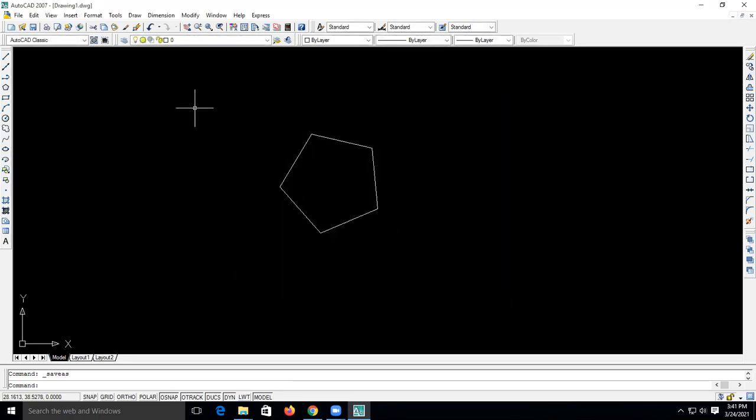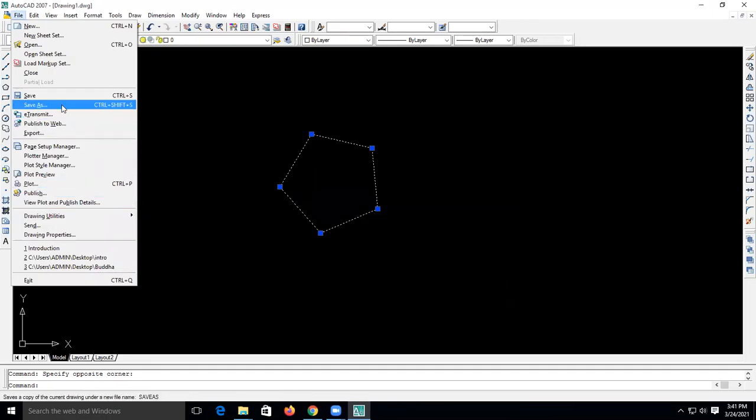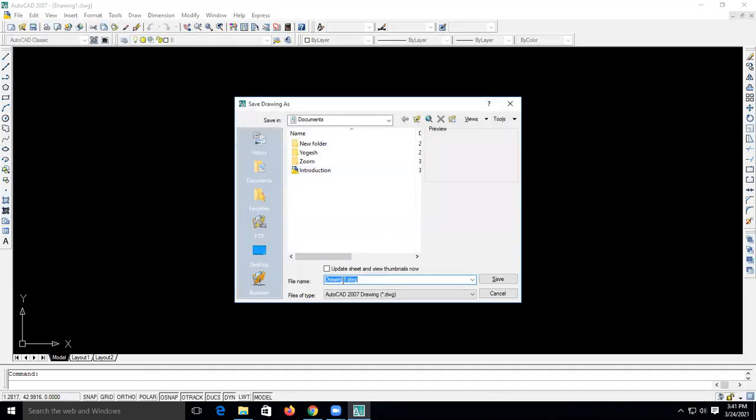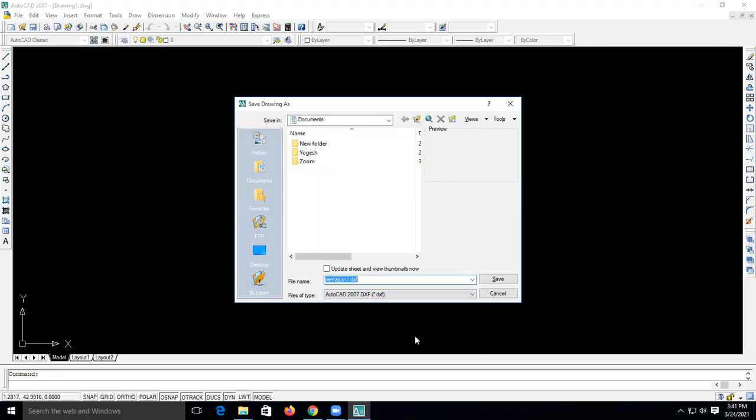Again, check. If you select it, file, save as. Let's say it is Pentagon, and the file format is DXF 2007 का. Like this, AutoCAD version DXF save.